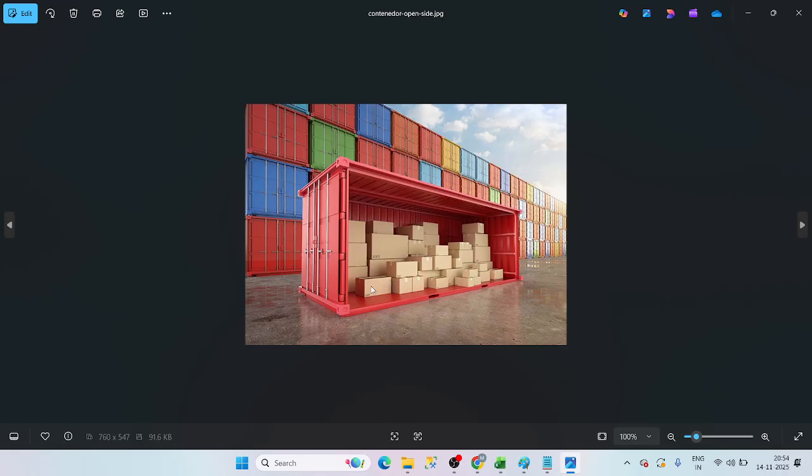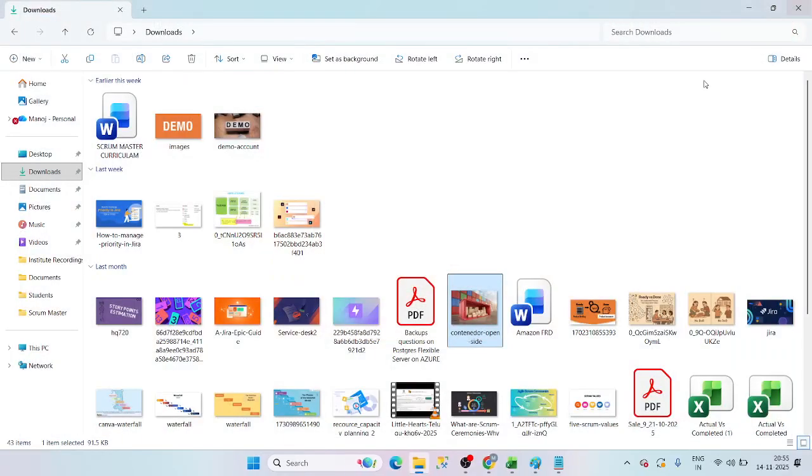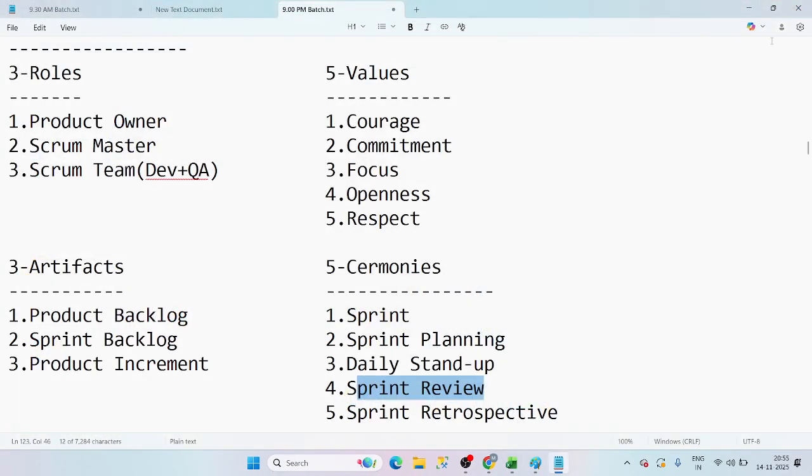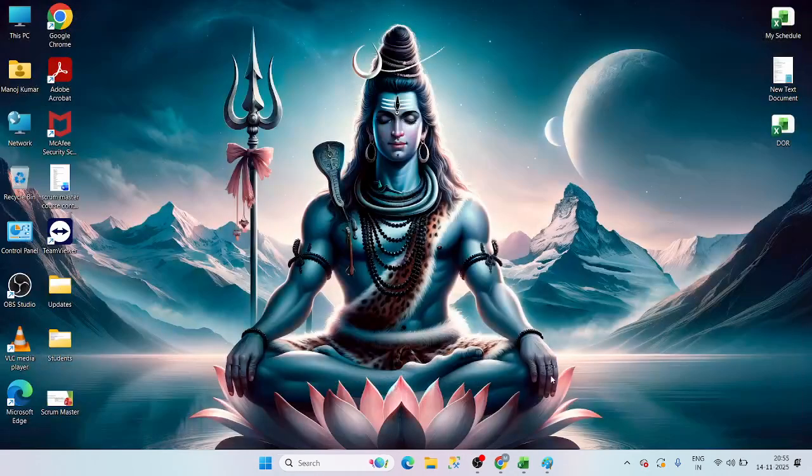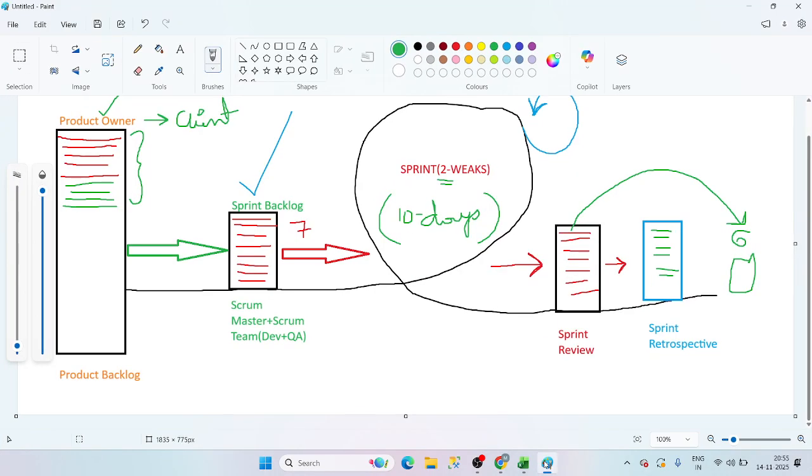This one box is called sprint 1. This second box is sprint 2. This is sprint 3. What are we doing, guys? We are combining all the sprints in one location. That is called product increment, guys. Product increment is nothing but this, but this is not the final one. I will explain now. Give me a second. Now I am removing all these things, guys.